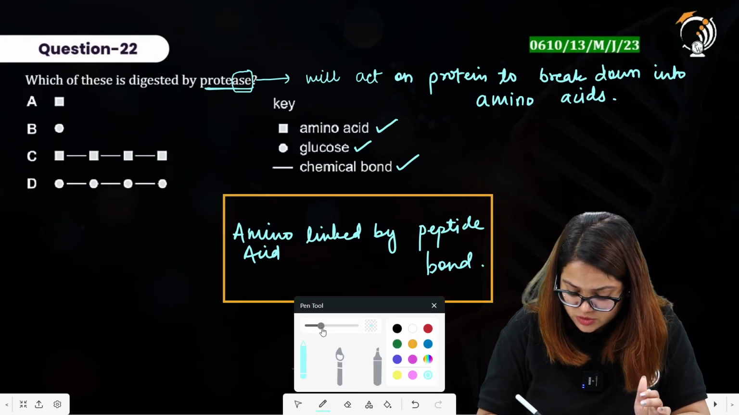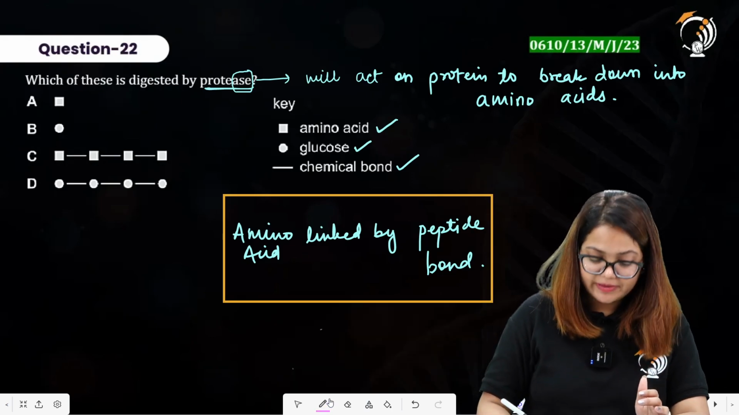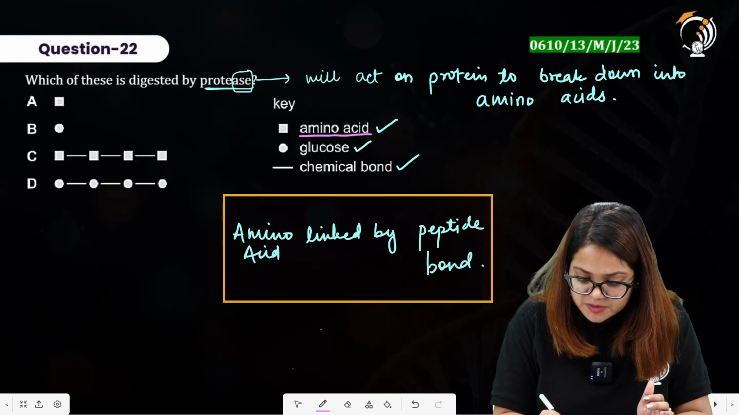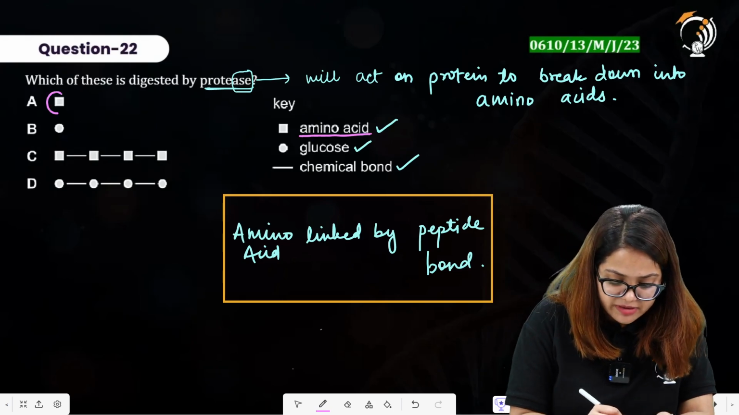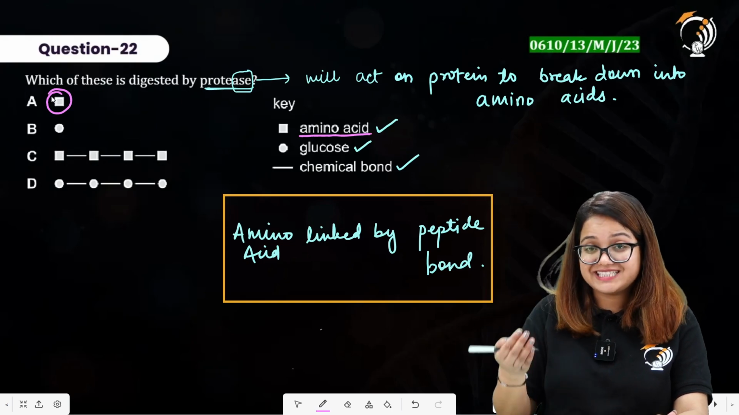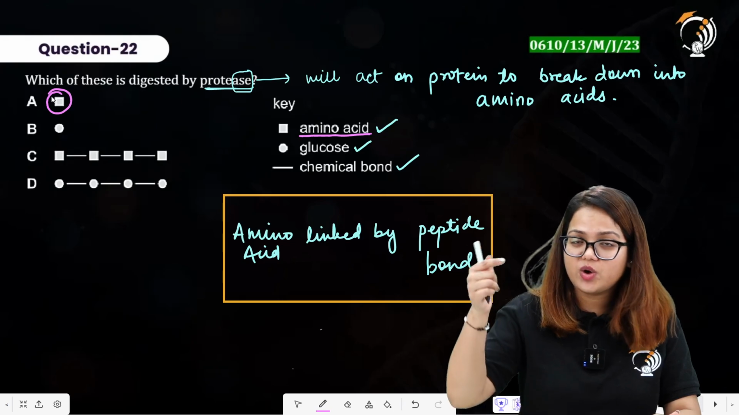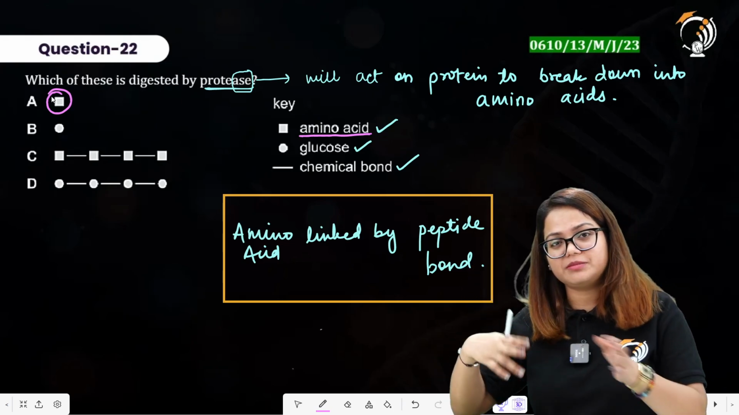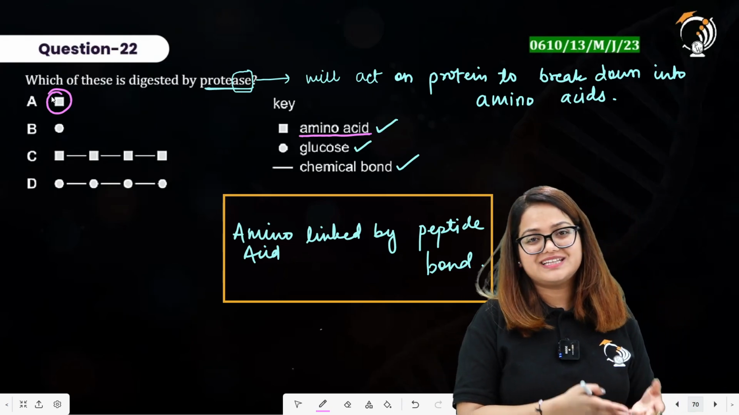This will help us to solve this question. Now, coming back to the question, amino acid is being represented by the box. A single amino acid is being represented in option A. So, how will protease act on it? Protease acts on protein molecules to break them into amino acids, and it is representing simply an amino acid.